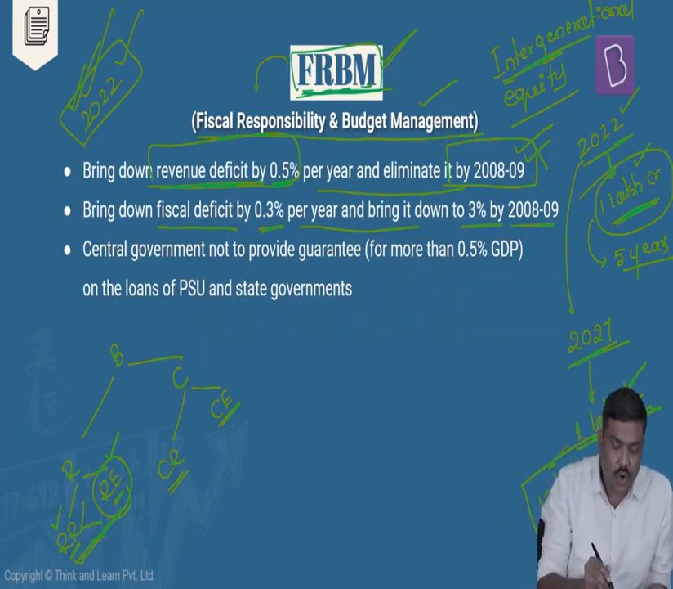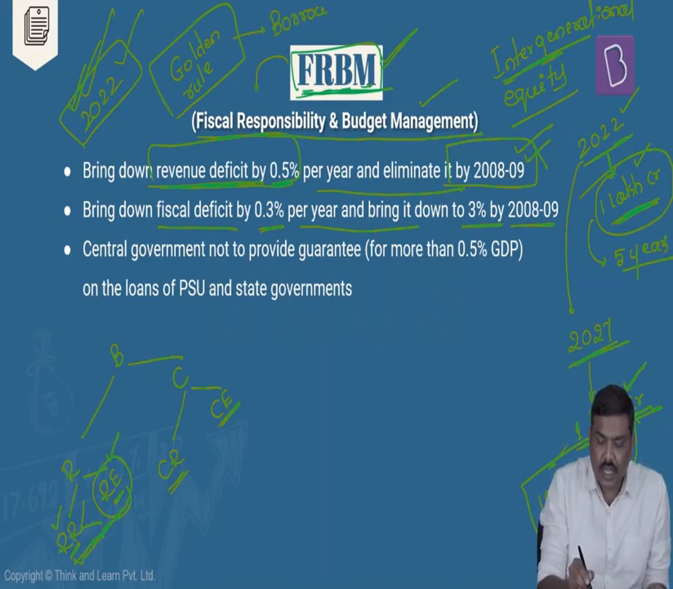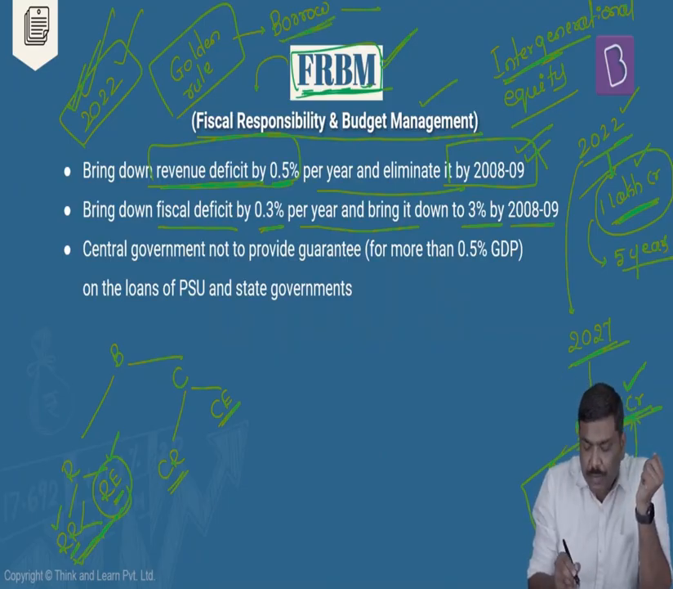Now, in the international market, there is something called the golden rule. And what does this particular golden rule essentially state? It states that whenever governments borrow from the market, it should be for investment purposes and not for consumption purposes.